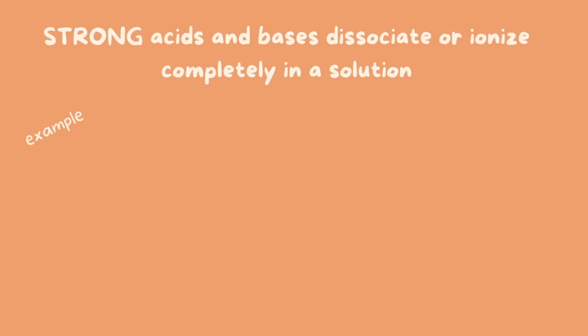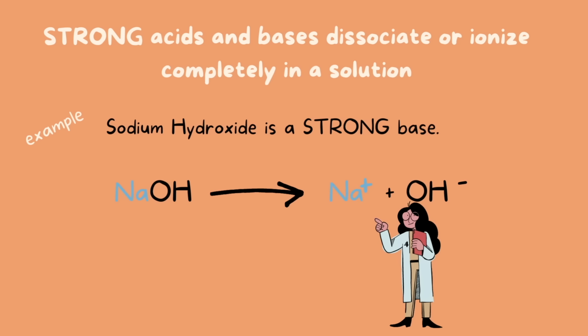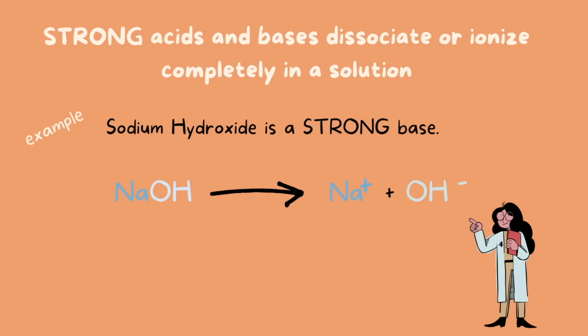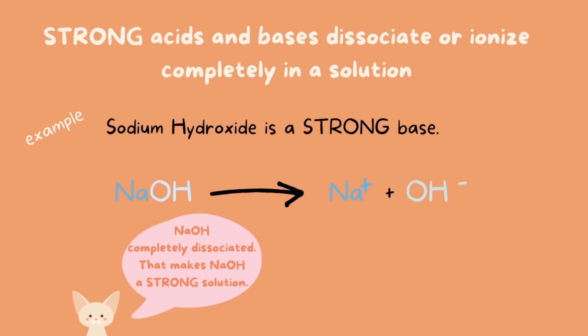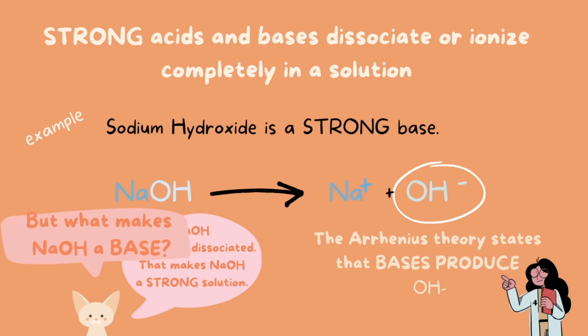Let's look at another example. Sodium hydroxide is a strong base. In this chemical equation, sodium hydroxide dissociates into sodium ions and hydroxide ions. Because sodium hydroxide completely dissociated, it completely broke apart, that's what makes it a strong solution. Now, what makes NaOH a base? Well, it created hydroxide ions in a solution, and the Arrhenius theory states that bases produce hydroxide ions in a solution. So sodium hydroxide is a base, and it is a strong base.